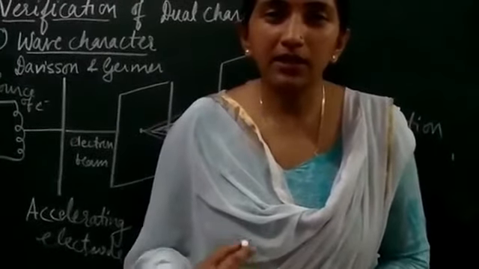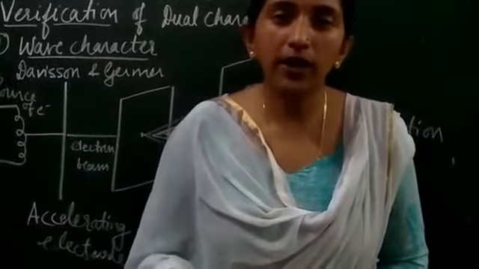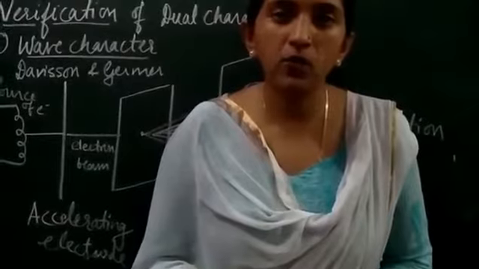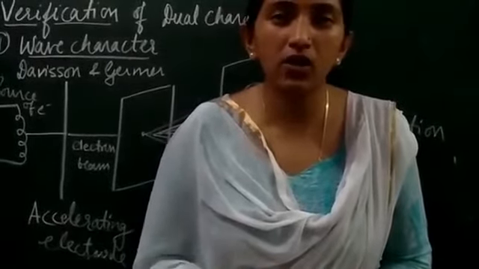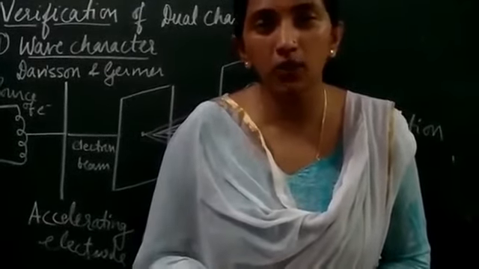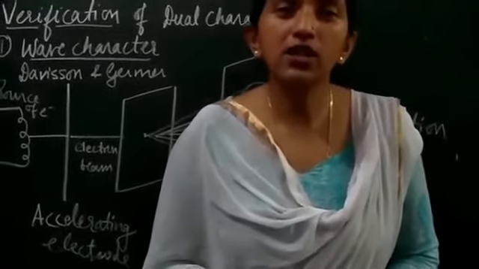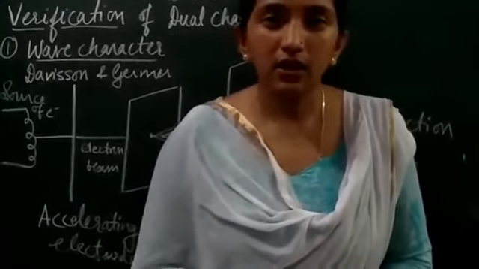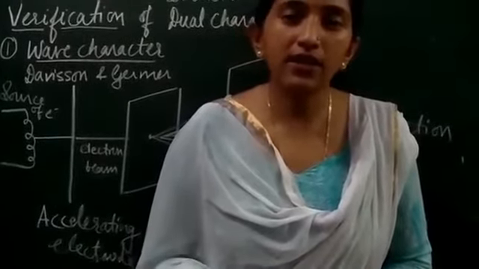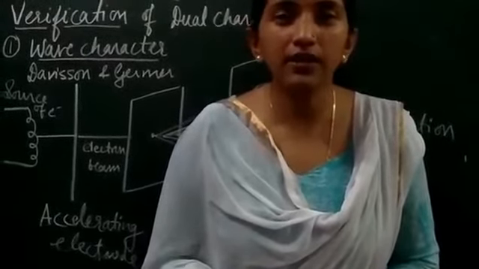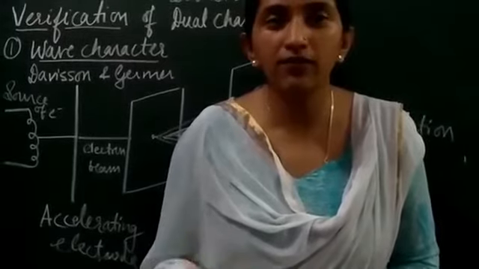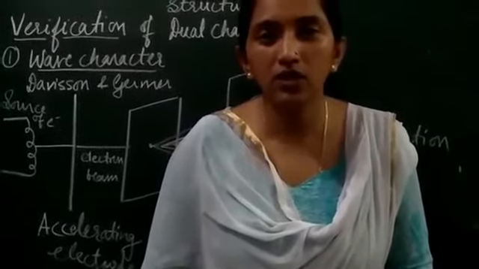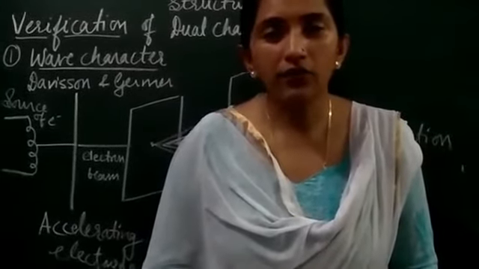After that, when the beams are scattered, we obtain them on a film or plate, where we get different rings, diffraction rings. Now these rings which have been obtained are similar to those of X-rays. So since X-rays have a wave nature, the matter wave produced from the electrons will have a wave nature.